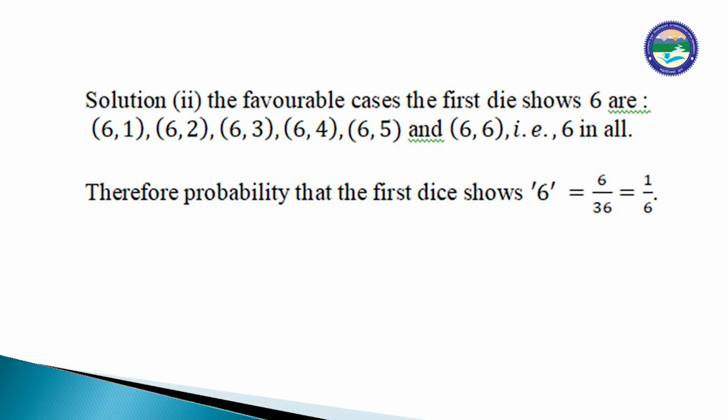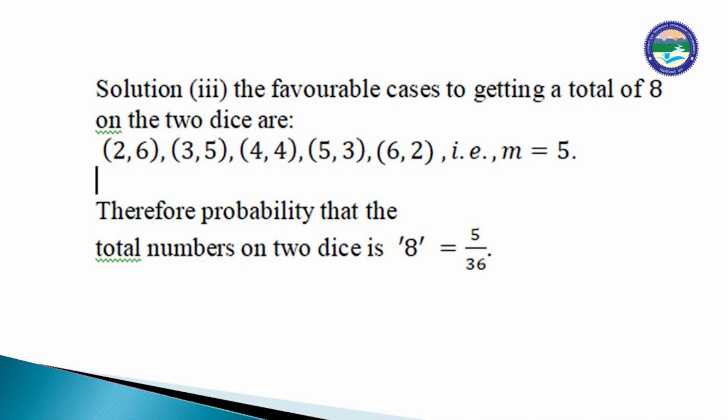Solution second: the favorable cases where the first die shows 6. The first die shows 6 and the second die shows 1, 2, 3, 4, 5 and 6. Here also there are 6 cases. Therefore, the probability that the first die shows 6 is equal to 6 upon 36, which is equal to 1 by 6.